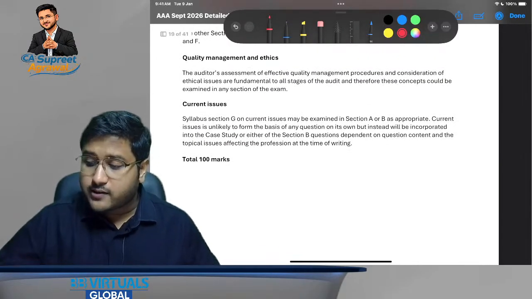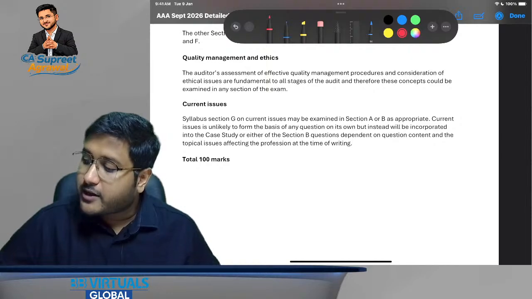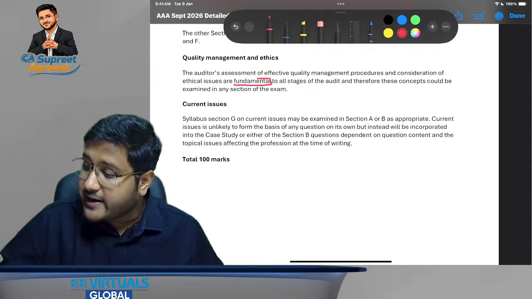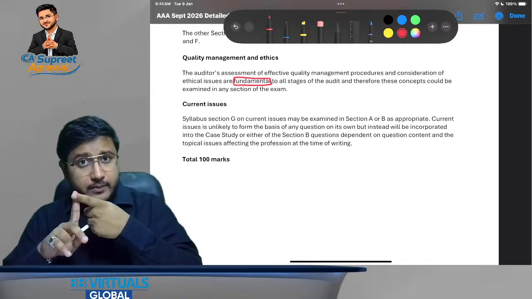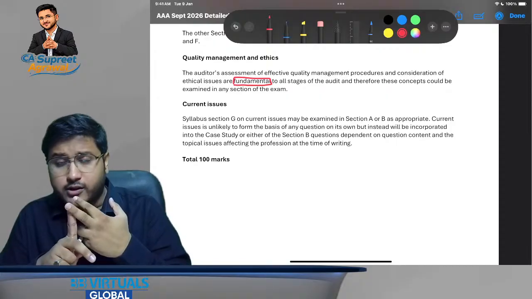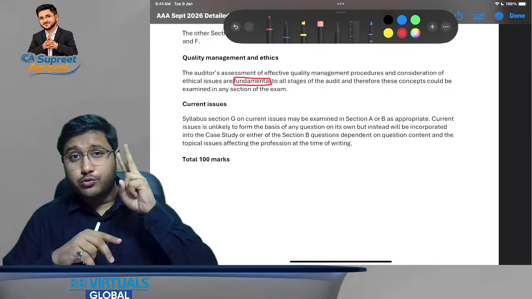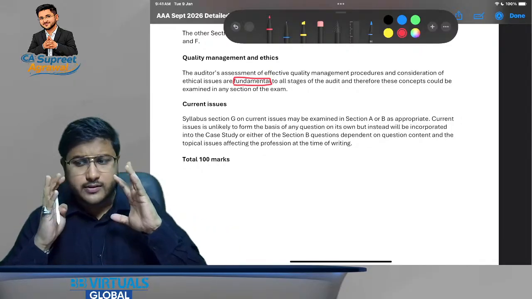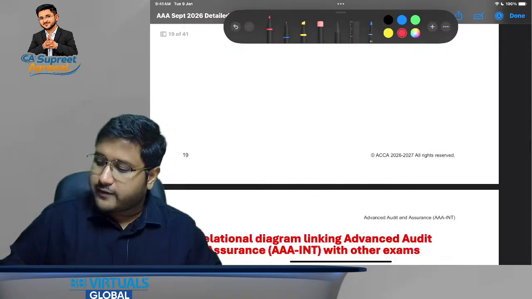Quality management and ethics. So the auditor's assessment of effective quality management procedures and consideration of ethical issues are fundamental. That is, you should be able to identify and evaluate the quality management issues as well. You are expected to identify the ethical issues as well. That is why we said that 2 sections are very important for you: quality management and code of ethics, that we are going to discuss in depth. Hope this is very, very clear.